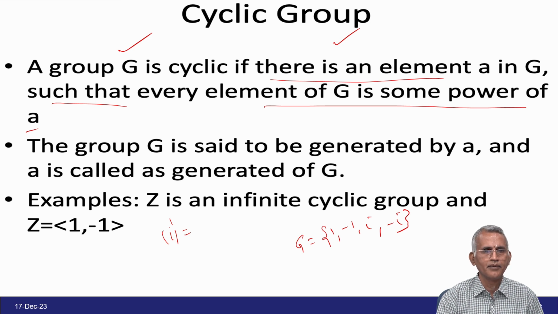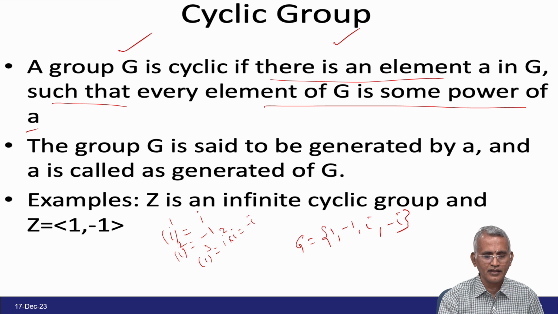You start from i power 1 is i, i square is equal to minus 1, i cube is equal to i square into i, which is equal to minus i, and i power 4 is equal to i square into i square, which is equal to plus 1.